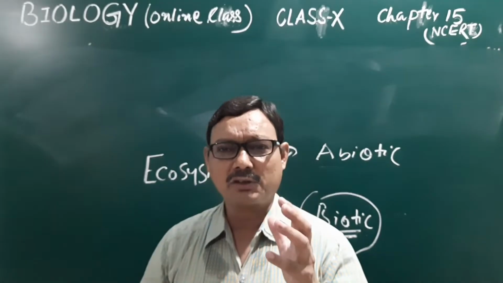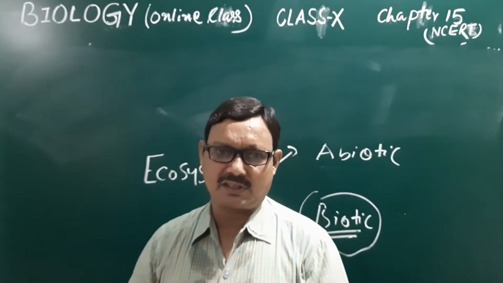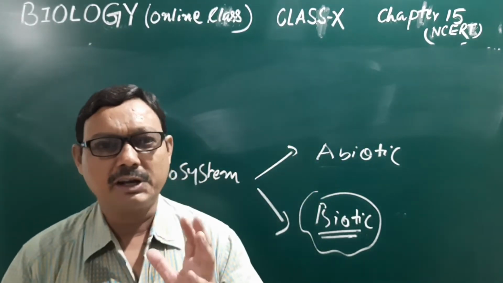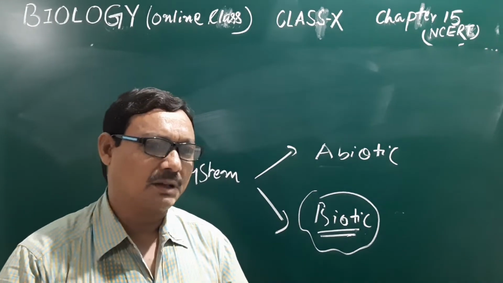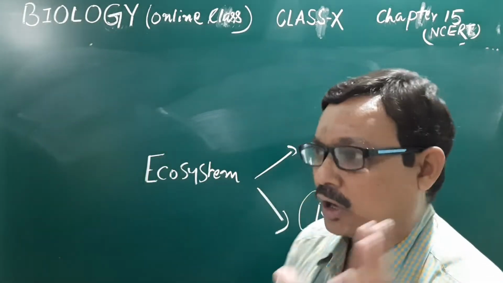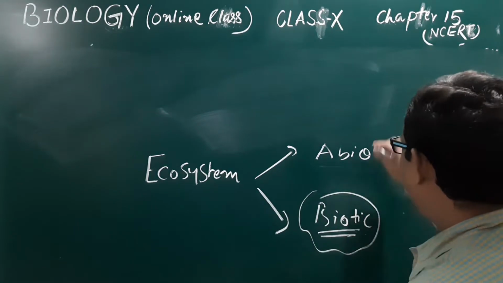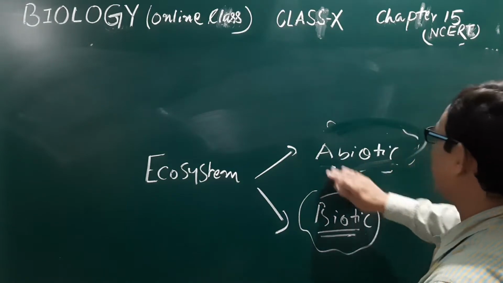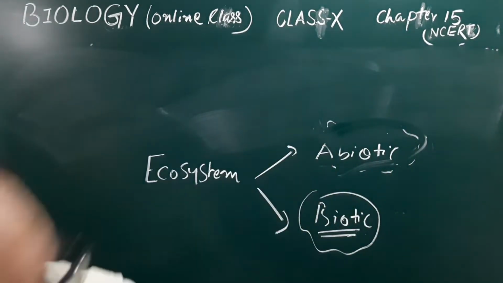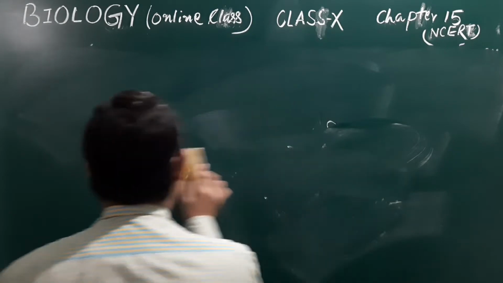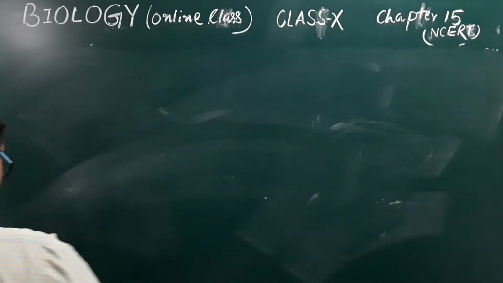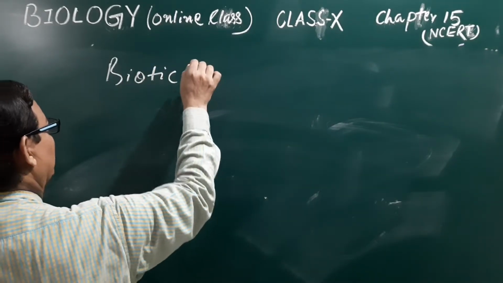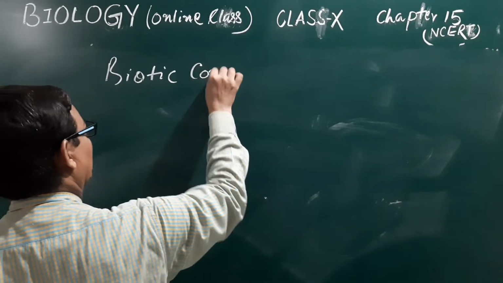When we are talking about the structural part of the ecosystem, then we are talking about the biotic and abiotic factors. And when we are talking about the functional part of the ecosystem, we will talk about the energy flow and the biogeochemical cycle. Understand? Energy flow and biogeochemical cycles. Now, here we want to discuss the biotic components of the ecosystem.